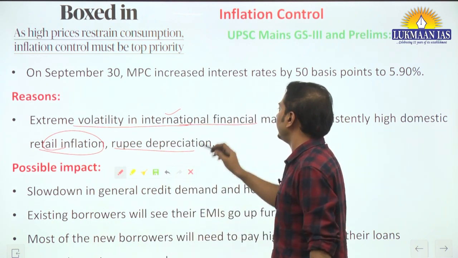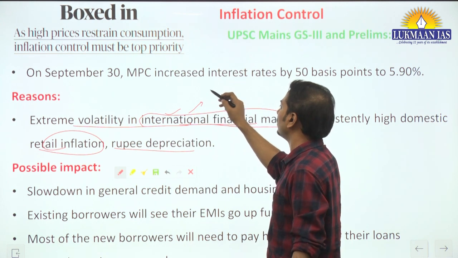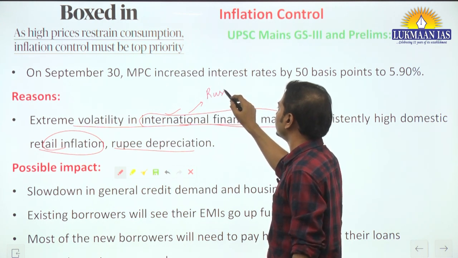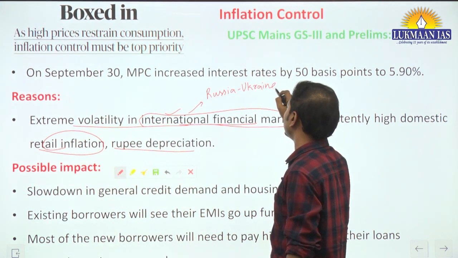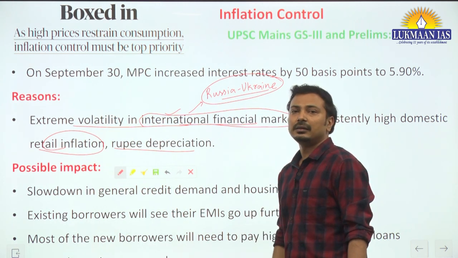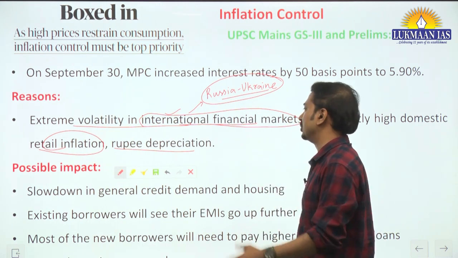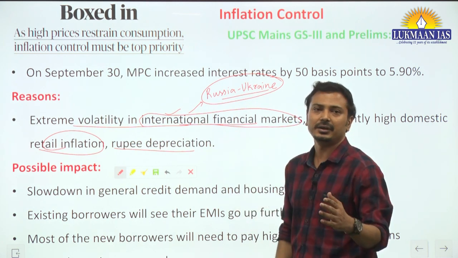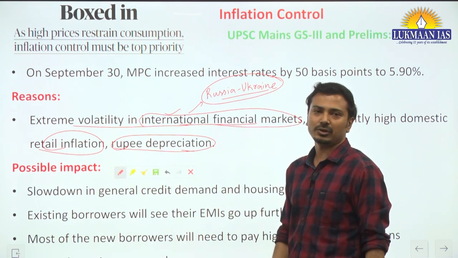Let's understand that international financial markets are volatile because of the Russia-Ukraine war. Before that, there was the COVID-19 pandemic, disruption of supply chains, and all these things happened. And the US was increasing its interest rate. So dollar was flying away from the country. It is putting pressure on the rupee. So rupee depreciation was going on.